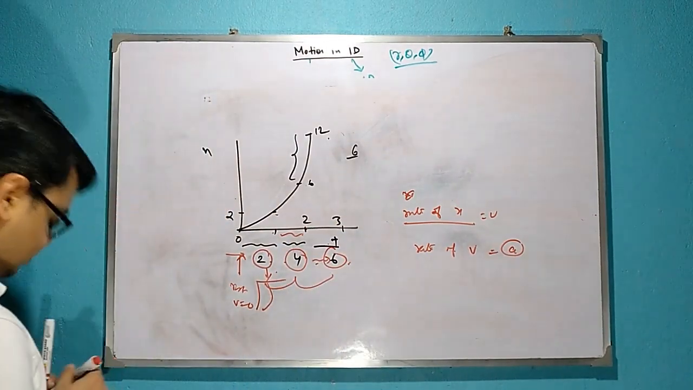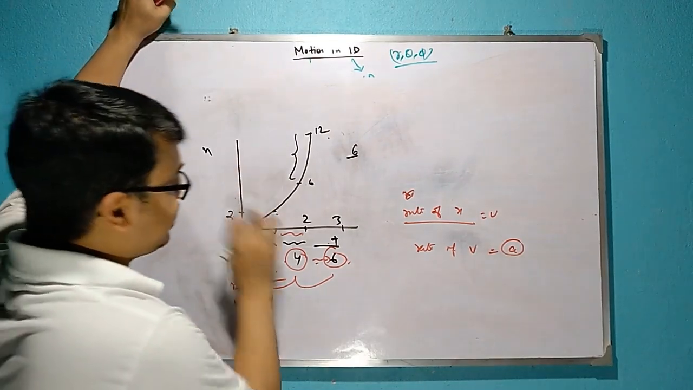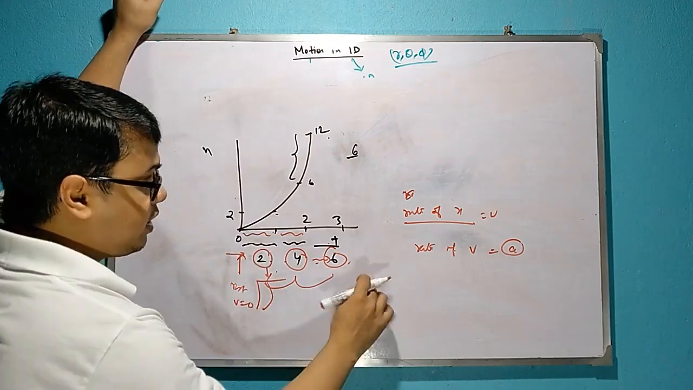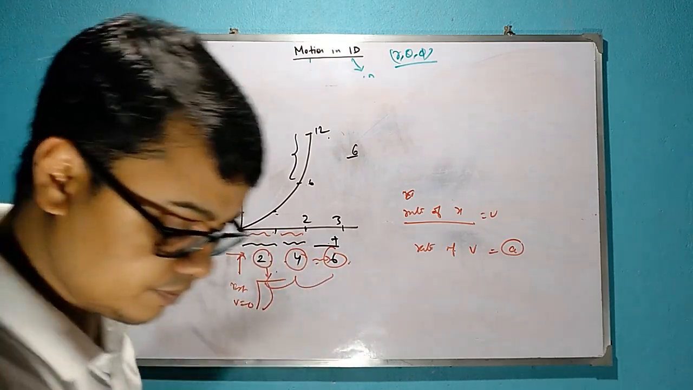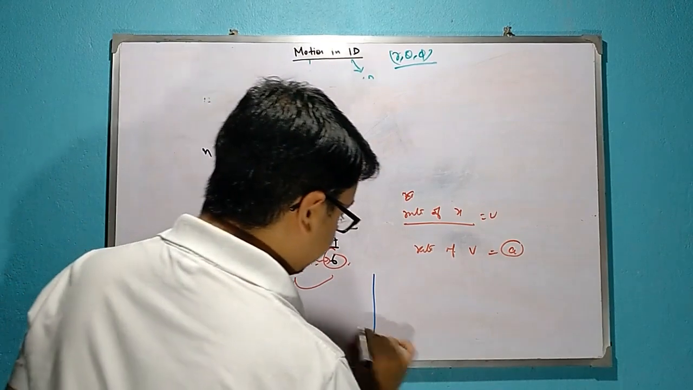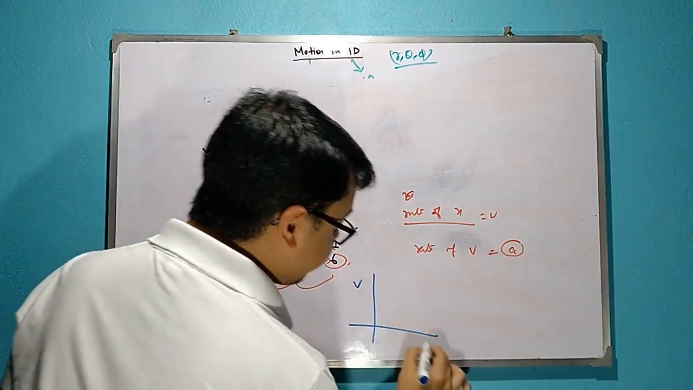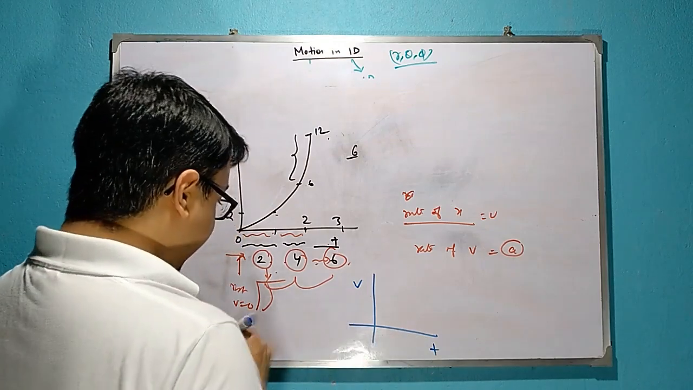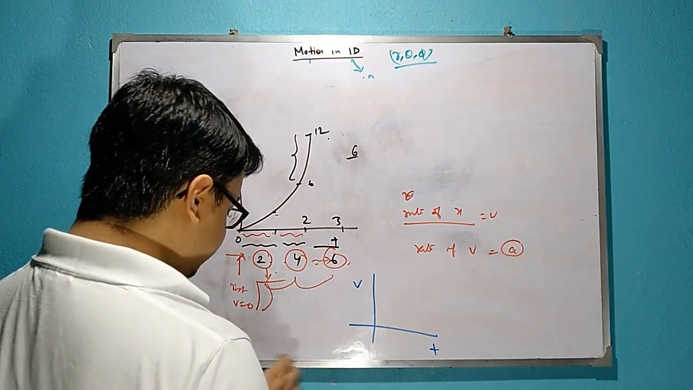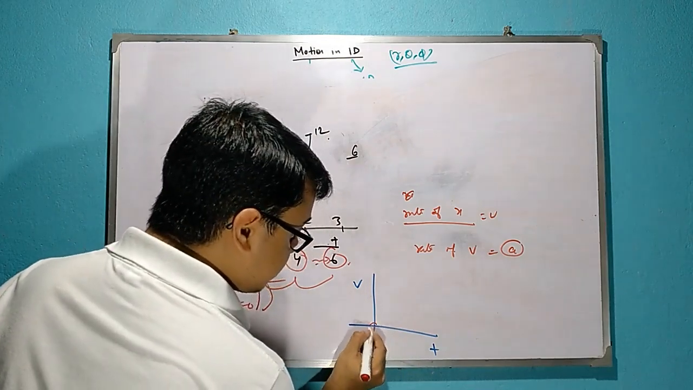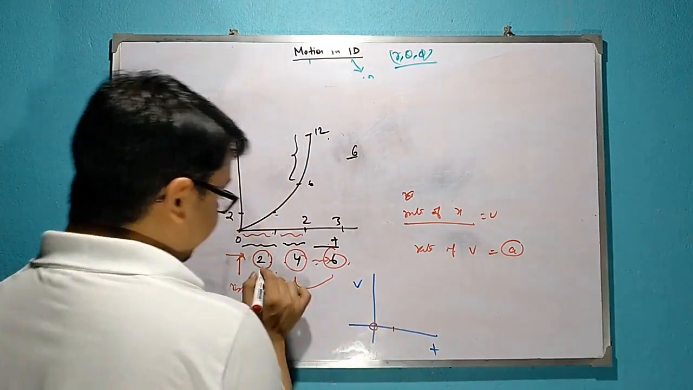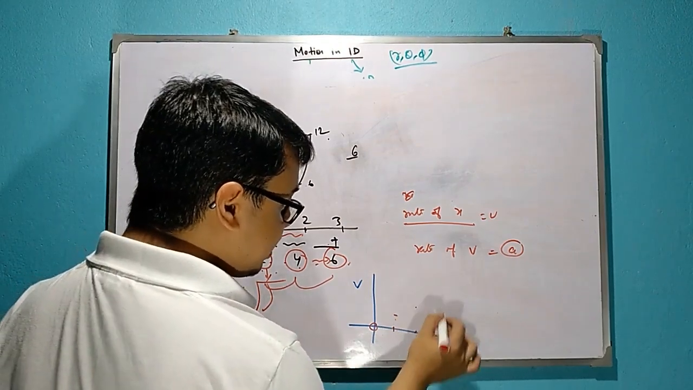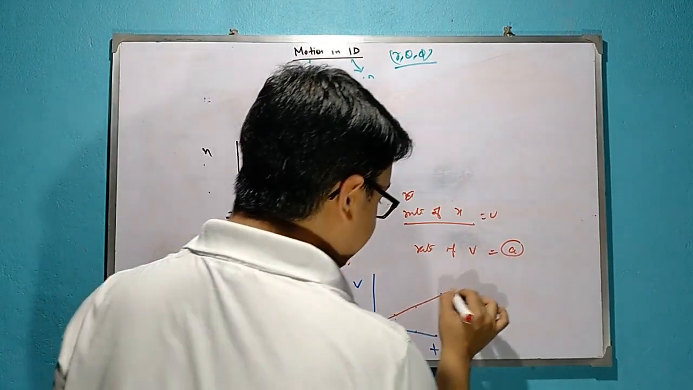That means if it is an xt graph, at this point for 0 to 1, suppose we point to another graph. This was the xt graph, suppose this is the vt graph. That means along the course of time, what is the velocity? At time 0, it was at rest, so its velocity will be how much? 0. At time 1, its velocity is 2. At time 2, its velocity is 4. At time 3, its velocity is 6. So it will be a straight line with time.